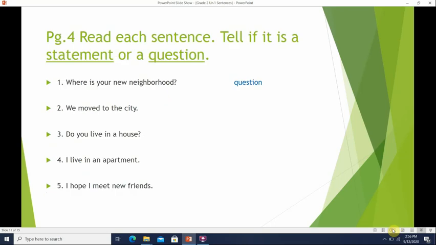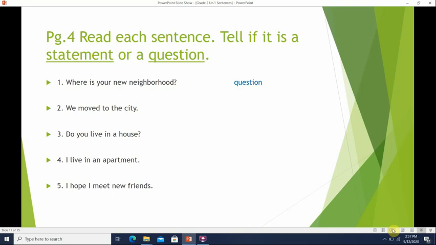Okay. So on page 4 in language arts, we will answer these questions. It says, read each sentence, tell if it is a statement or a question. So we will read each sentence and we will write if the sentence is a question or a statement. As I did before, I read the first sentence and I answered it for you. Number one, where is your new neighborhood?